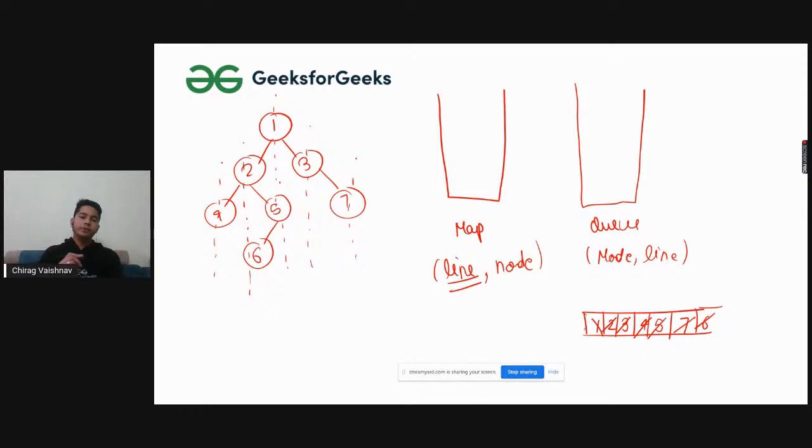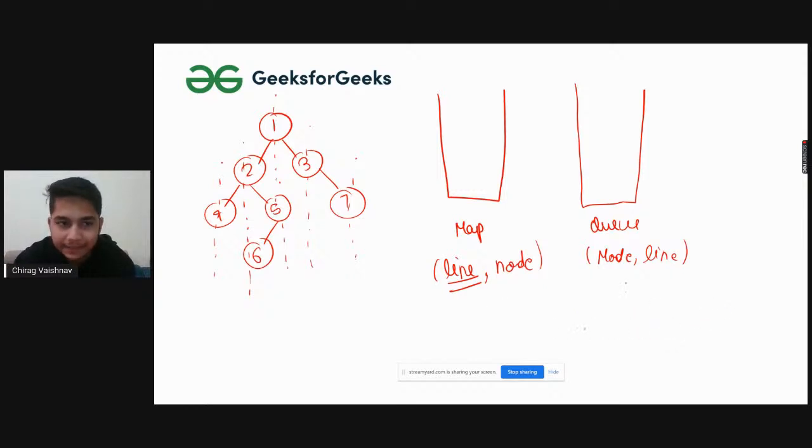Now, why do we use level order traversal? Because we can assign lines as we go. Let's say I started by initializing my node as 1 and the line as 0, and I pushed it here. Then I checked whether line 0 is already present in my map or not.